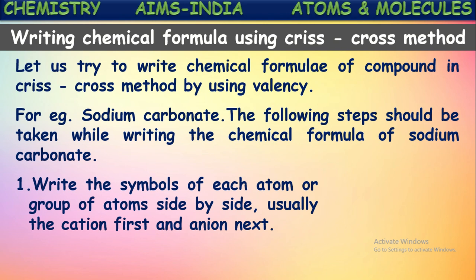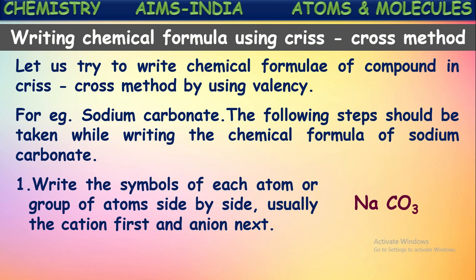In this molecule, the positive ion or cation is the sodium ion and the negative ion or anion is the carbonate ion. So first we write the sodium ion followed by the carbonate ion. Sodium carbonate is written. So in the first step we write the positive ion followed by the negative ion. That is finished. Now let us go to the second step.